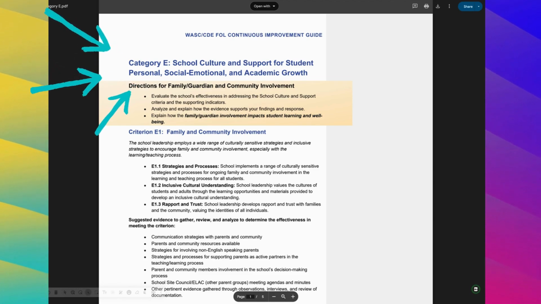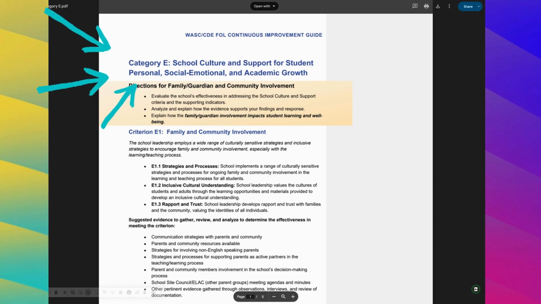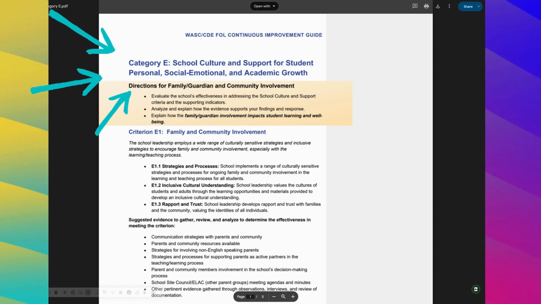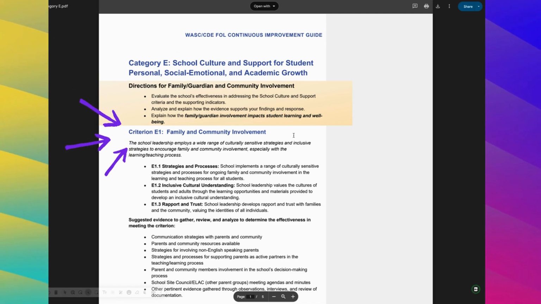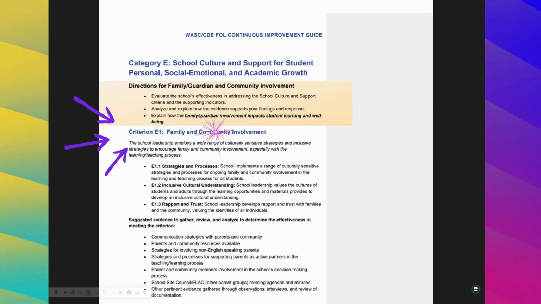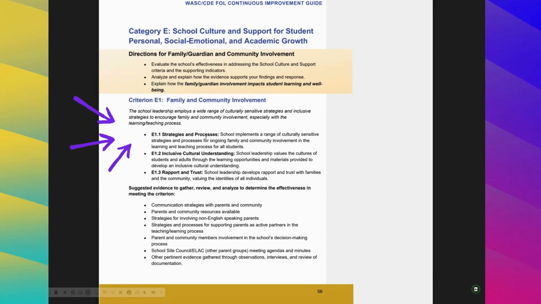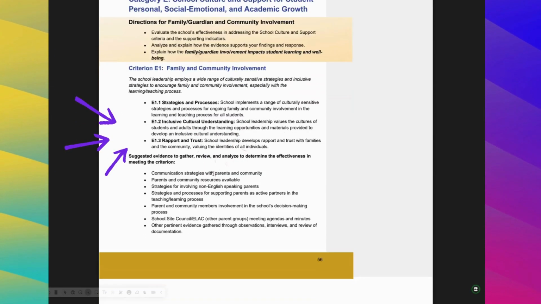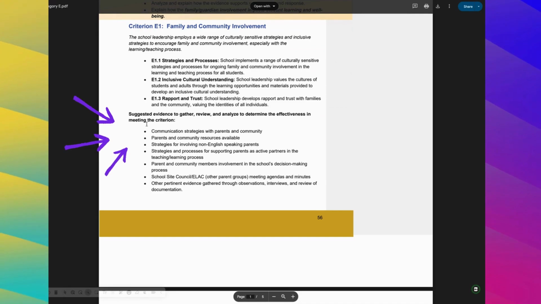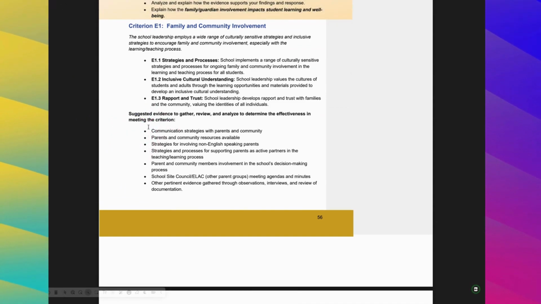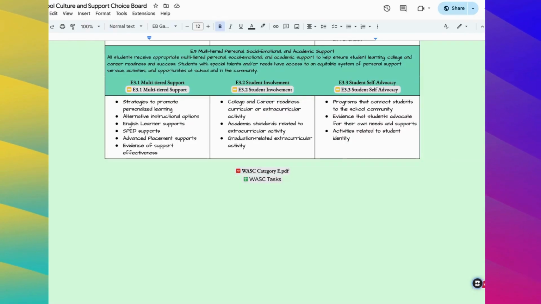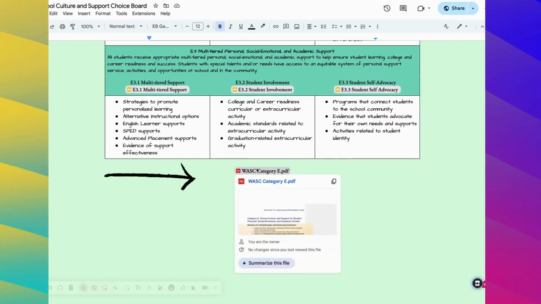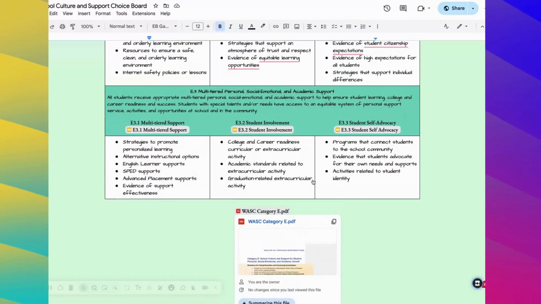And the reason why we're starting with this criteria is because by far it's the one that everybody, no matter your role on campus, has a part to say. So all of the tasks you're being asked to do are directly from the guide. There are criteria here that WASC wants us to look at. For each of the criteria, there are these indicators, and they even have in their guide suggested evidence that they want us to look at. So you could decide to read all this on your own because it can be found at the bottom of the January WASC task board. So let's talk about this task board first.